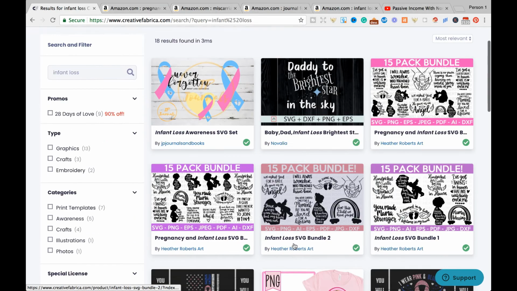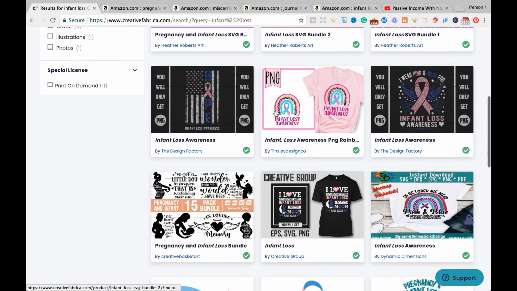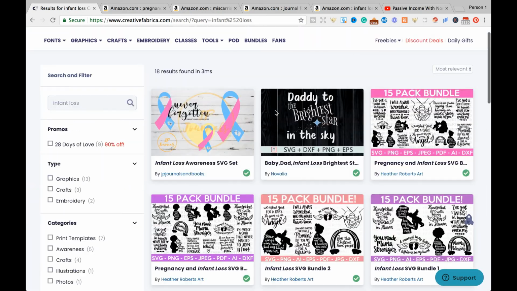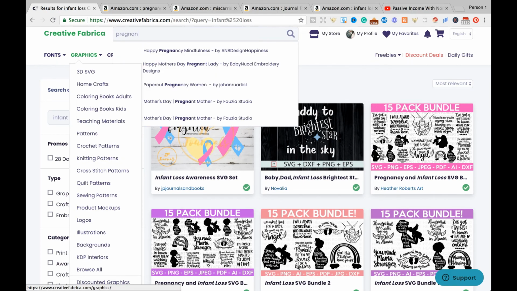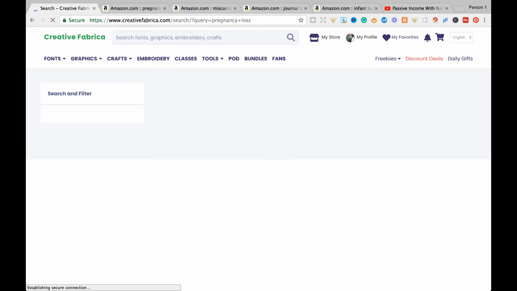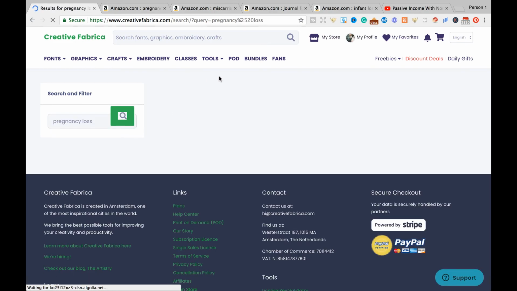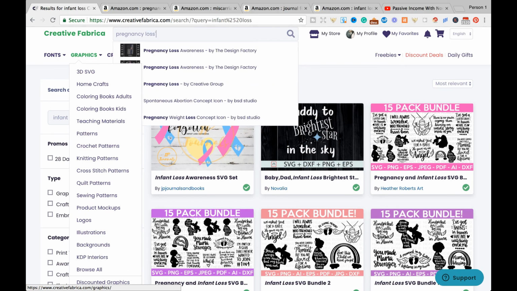Now, as you can see here, great ideas for some of the covers that you might want to implement, and also focus on the floral type, anything to do with relaxation, anything to do with healing. Colors as well is highly recommended to use, and you could also find some prompts ideas in the interior section in Creative Fabrica. You can select the pregnancy loss, the infant loss, the miscarriage keywords, and focus on the prompts when it comes to your interiors. Try to make it unique and try to make it great.